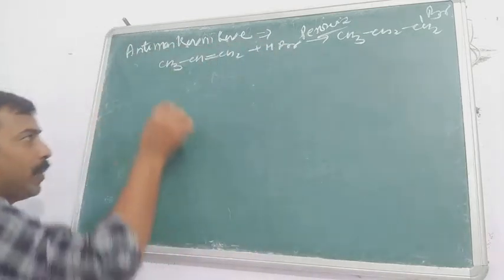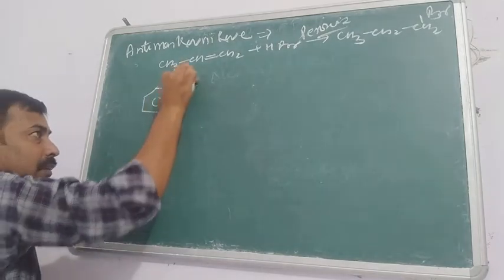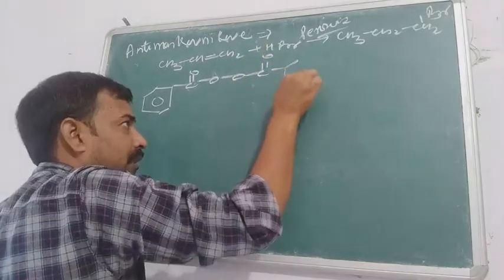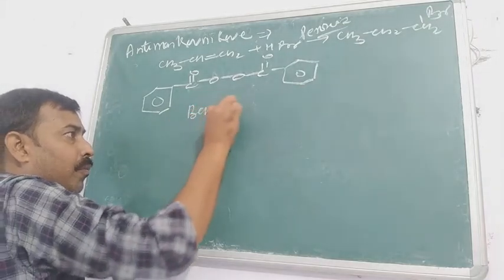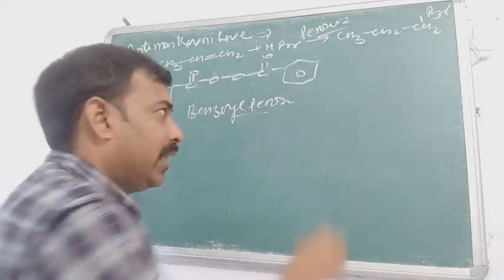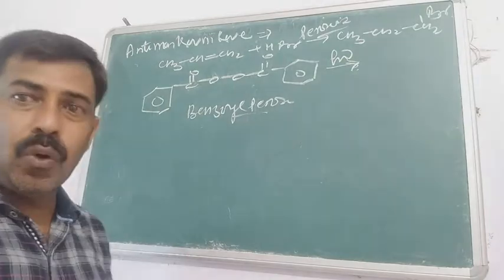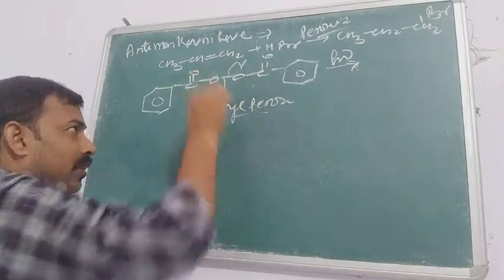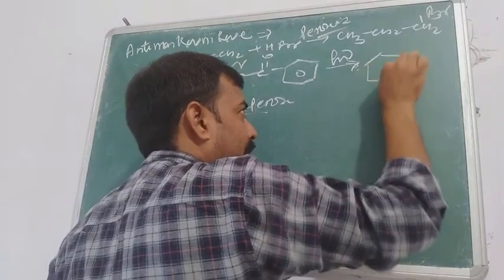This is the benzoyl peroxide: benzene C double bond O, O, C double bond O, benzene. This is called benzoyl peroxide. In the presence of light, h nu, this benzoyl peroxide will break by homolytic fission. That means the hook arrow will represent the fission, and as a homolytic fission it forms a free radical.